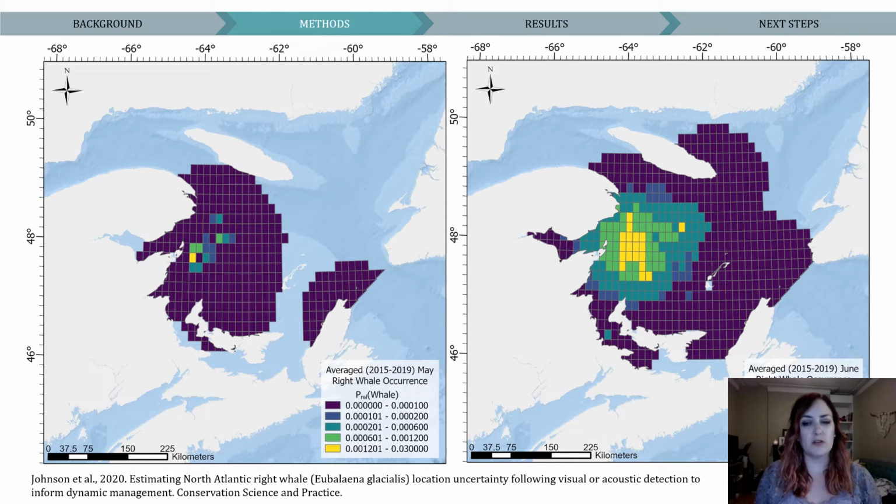So we did this for all sightings in Canadian waters from 2015 through 2019, then averaged the results, which were made relative across the year, producing our final whale occurrence probability. And these maps showed the Gulf subset for May and June, where yellow is the areas where whale occurrence is most likely.